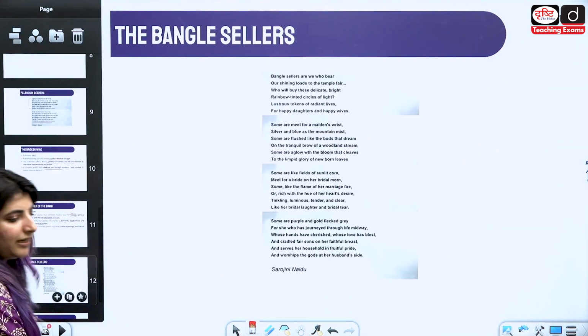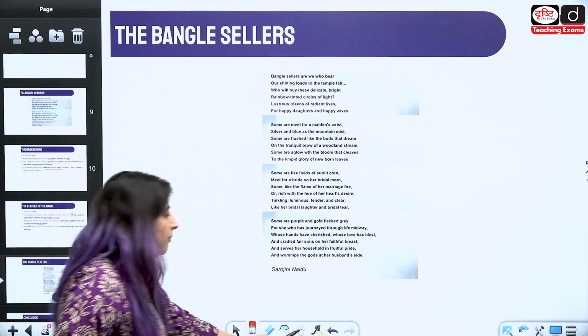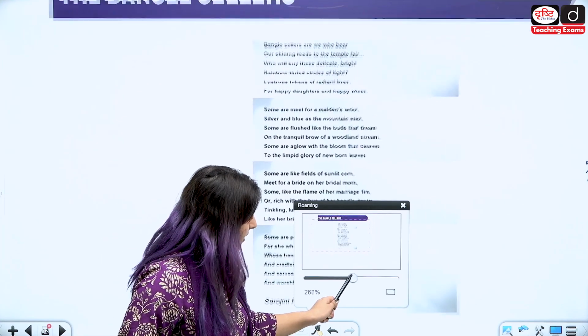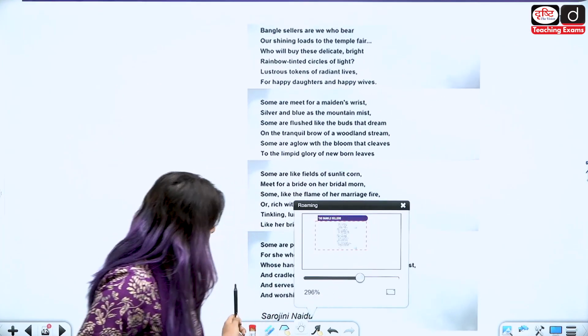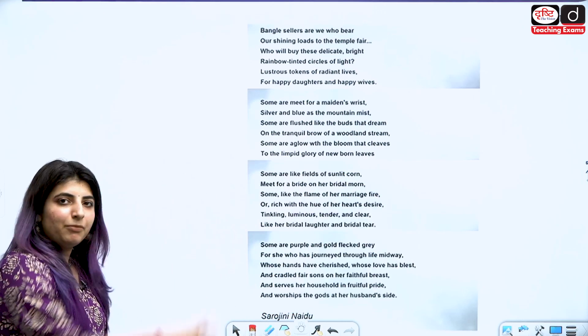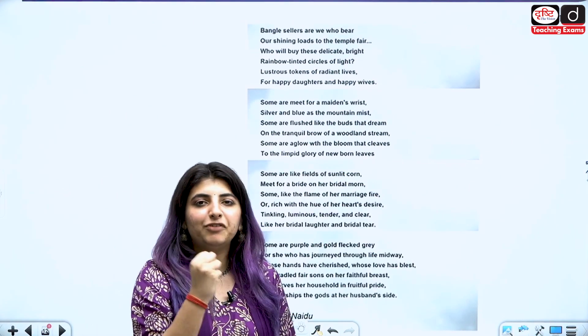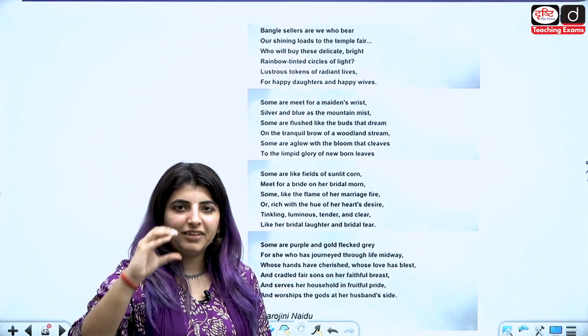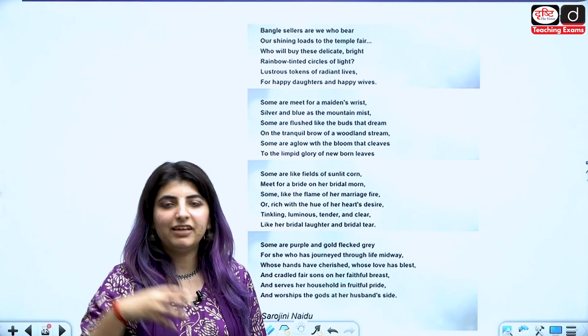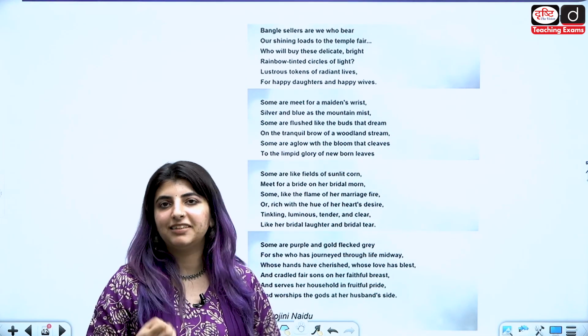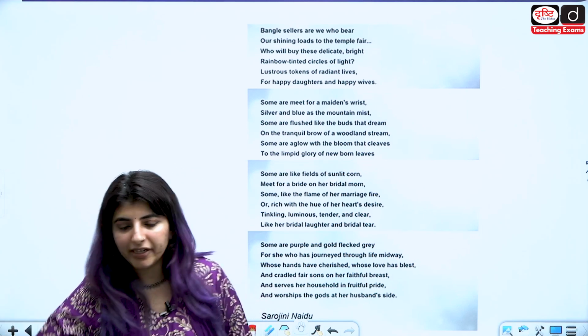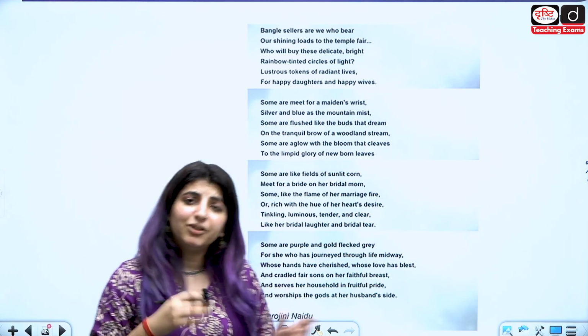Now let's just read the poem The Bangle Sellers here. Very beautiful poem. इसमें से भी questions आते हैं, normally पूछ लिया जाता है किसकी poem है. So let's just read, because this poem is very beautifully written in the sense that each and every stanza is referring कि ये वाली इस तरीके की बैंगल सेलर्स के पास इस तरीके की चूड़ियां हैं जो इस पर्टिकुलर एज ग्रुप की नीड्स को केटर करेंगी, so on and so forth.